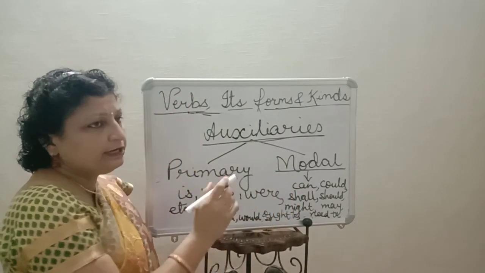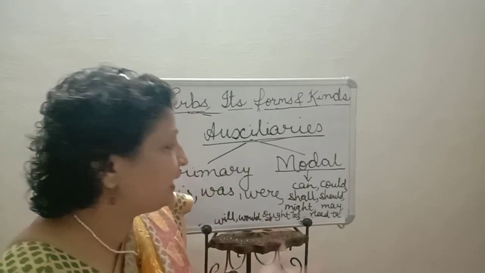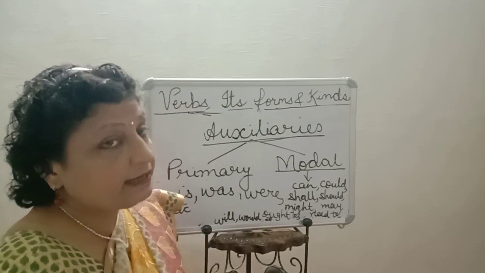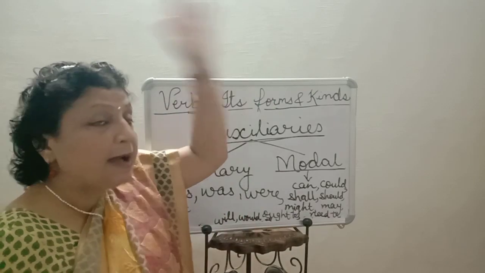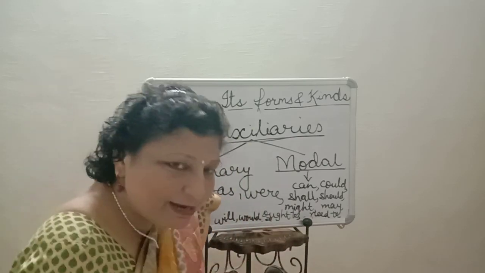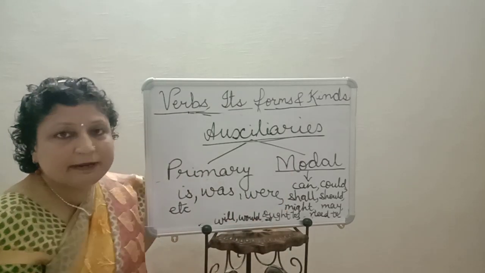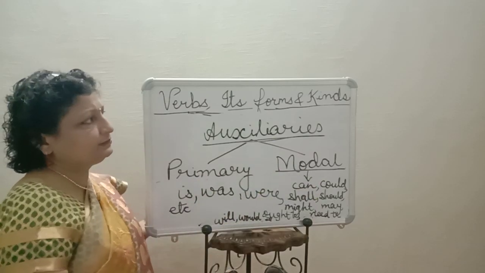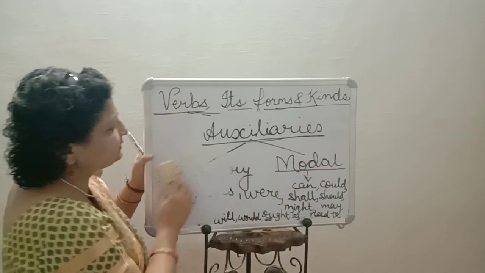These are basically used for moral obligation, for permission, may I come in, it might rain, possibility, ability, I can do this work, I can play, could for past ability, and for permission also. Could you please come along with me? So for permission, for moral obligation, for possibility, etc. these modals are used. I hope you have understood about all this.